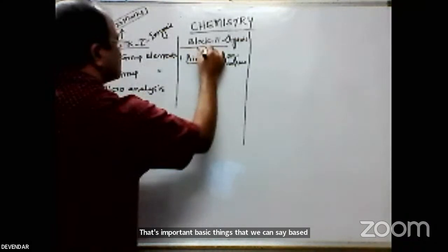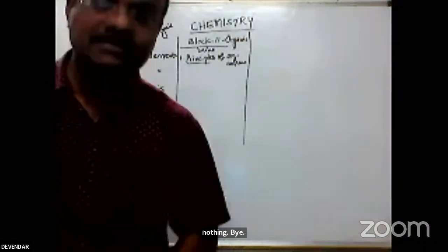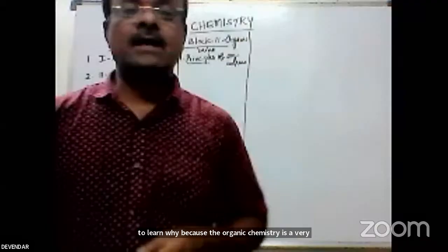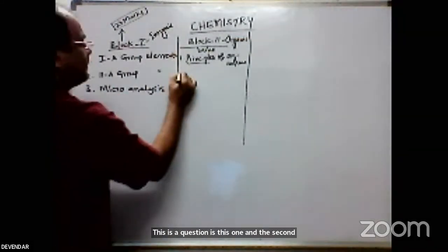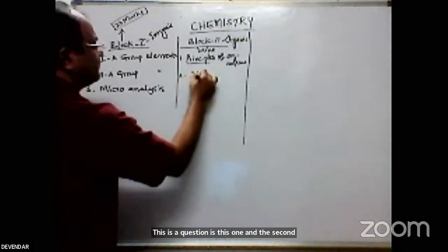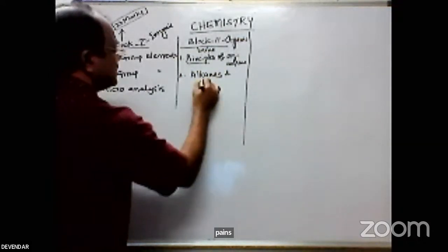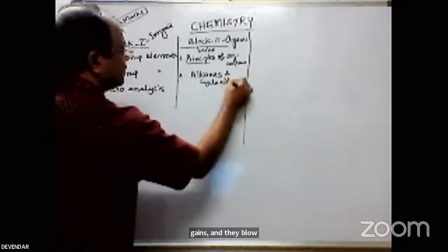What are the basics? How to learn? Because organic chemistry is a very vast syllabus. I will explain later. The first unit is this one, the second unit is alkanes and cycloalkanes, and the third unit is alkenes and dienes.